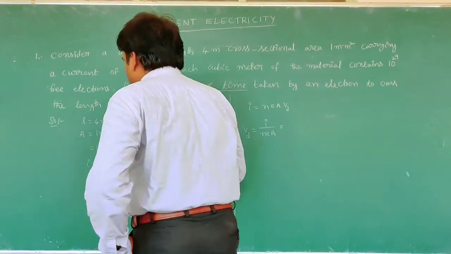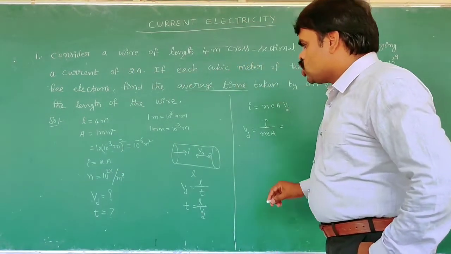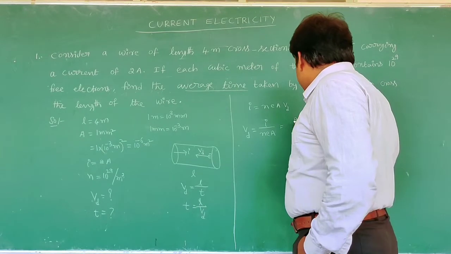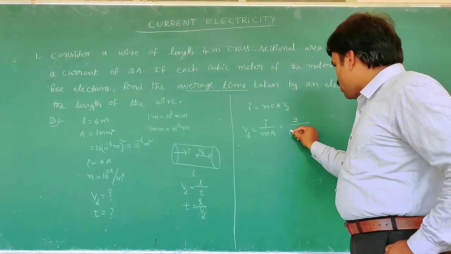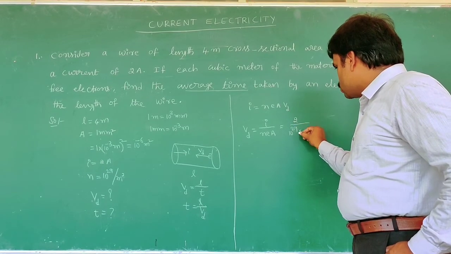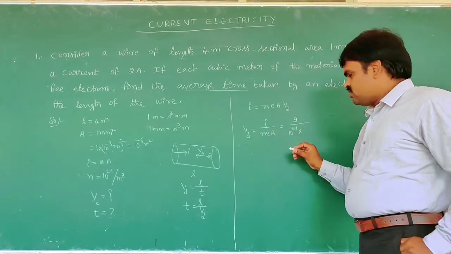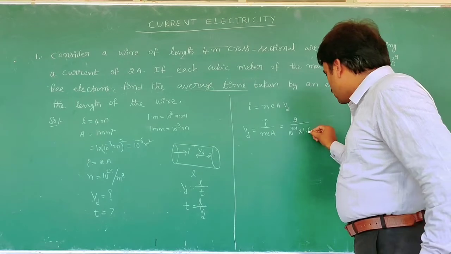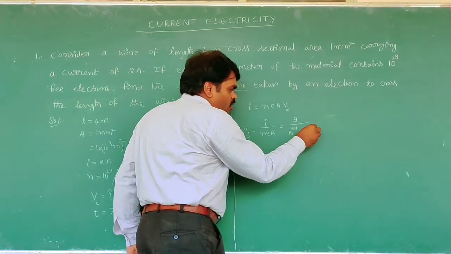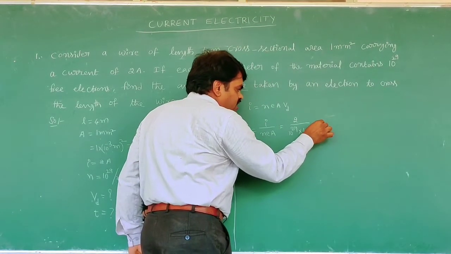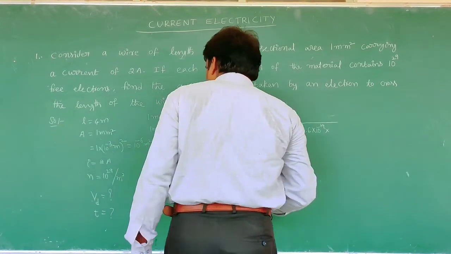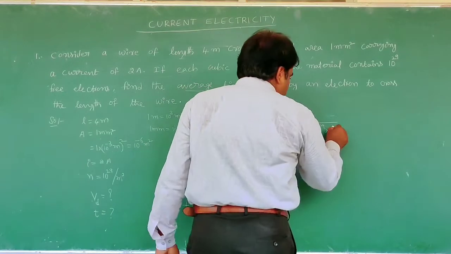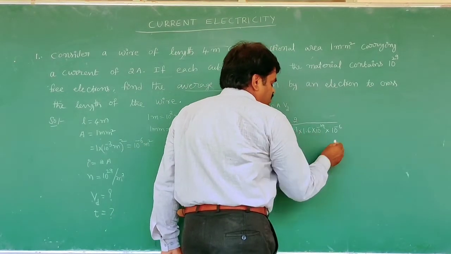Here what is given? The I value is 2 amperes, the number density n is 10 to the power of 29, the charge of the electron is 1.6 into 10 to the power of minus 19, and the cross sectional area is 10 to the power of minus 6.